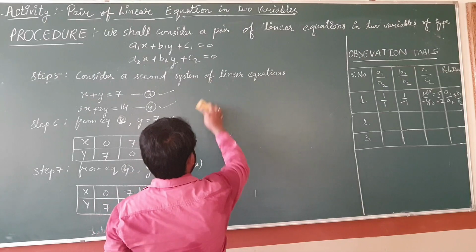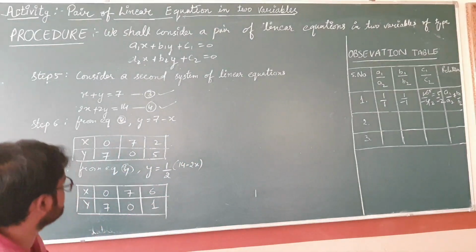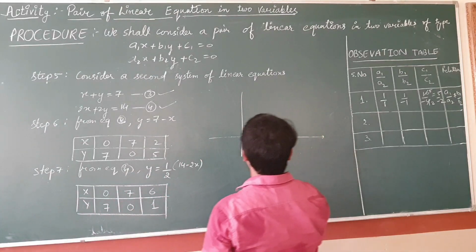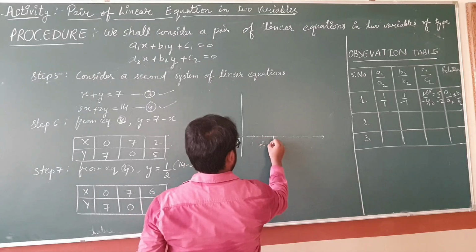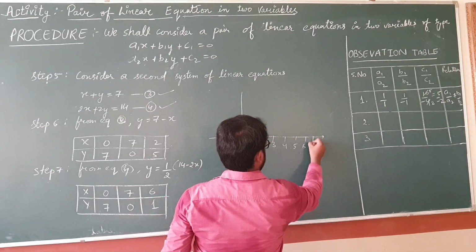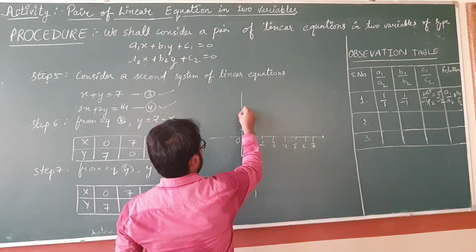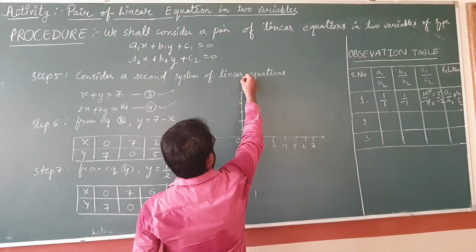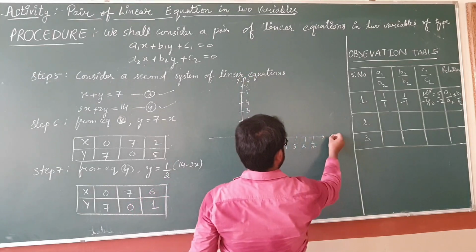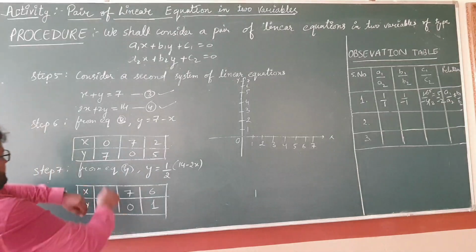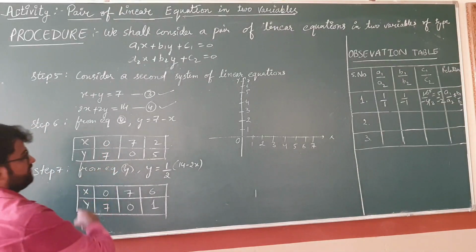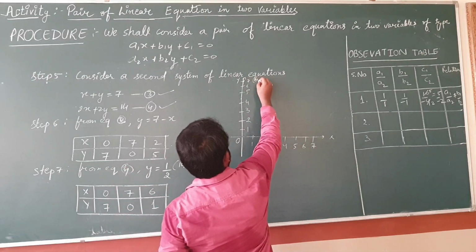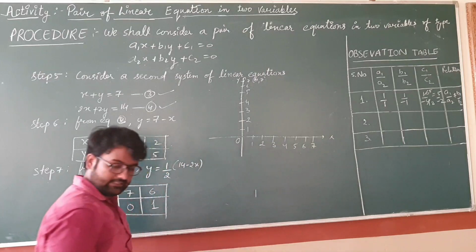Clear students? Look at the graph students. I will use these points of both the tables and we will do the graph. This is y-axis and this is your x-axis. So the first point is 0, 7. Here is your 0 and 7 is here. So the first point is 0, 7.